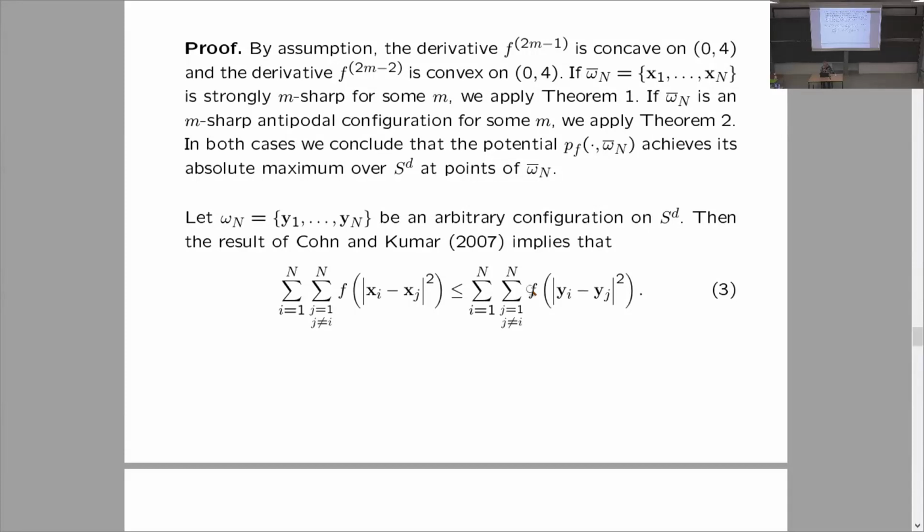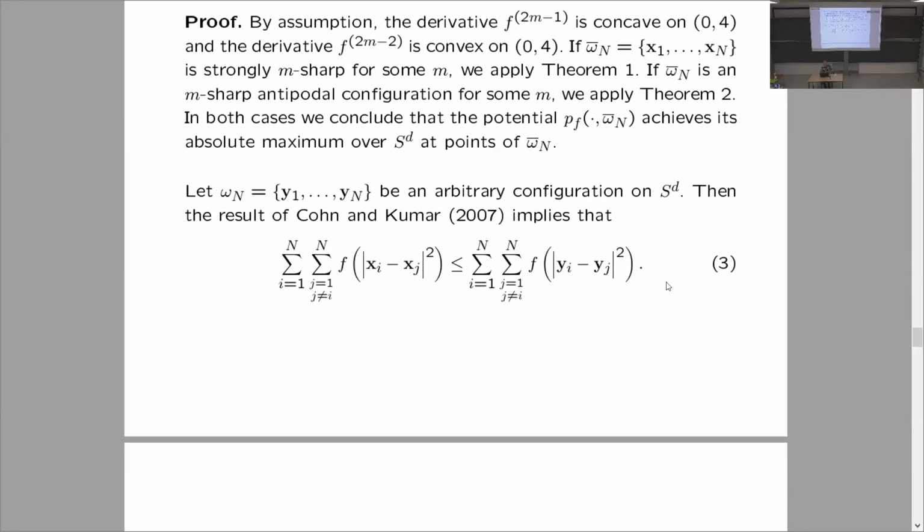Now let omega n be an arbitrary configuration on S^d. Then by the result of Cohn-Kumar, because f is completely monotone and omega n bar is sharp, we have this result for the energies. The only remark that must be made is that we assume here that y_i does not equal y_j for different i and j. But because f is continuous, you can use a limit transition and still show this inequality, even when y_1 through y_n coincide in a generic configuration.